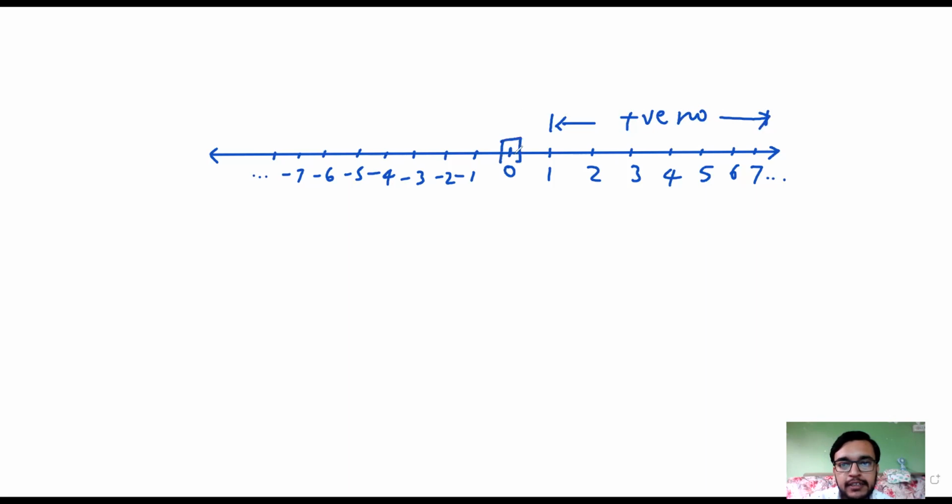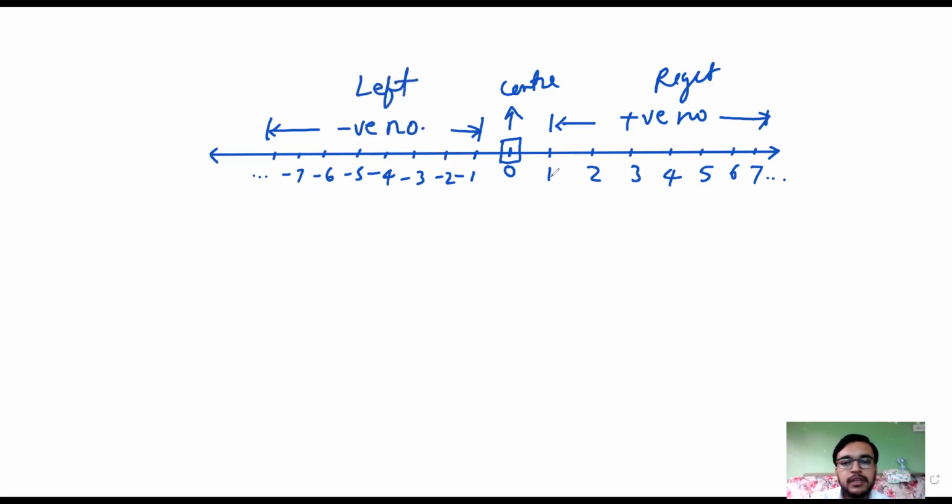This is the center, on the right side are the positive numbers, and on the left side there are negative numbers, and zero is neither negative nor positive.